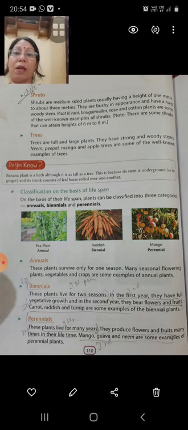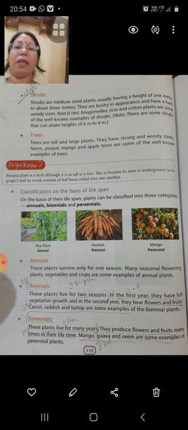Perennial plants. Perennial plants are those plants which live for many years. They produce flowers and fruits many times in their lifetime. Mango, guava, neem, peepal, banyan. There are so many examples of perennial plants in your surroundings.